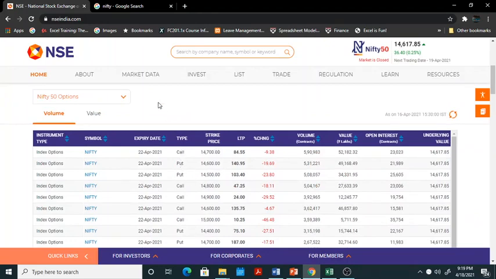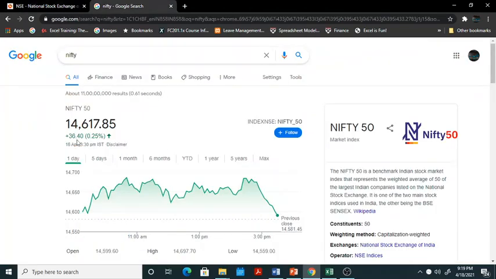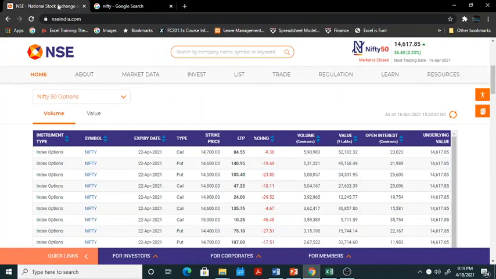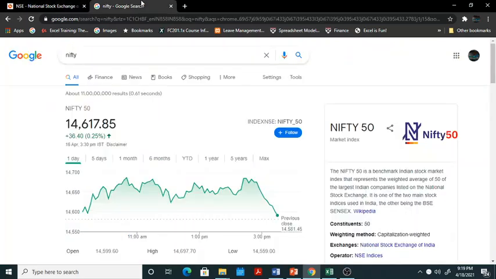When I was looking, Nifty is at 14,617, and I will compare from this. So first I will look at call. You have a right to buy at 14,700, with expiry date 22nd April, and this is on the 16th April, 14,617.